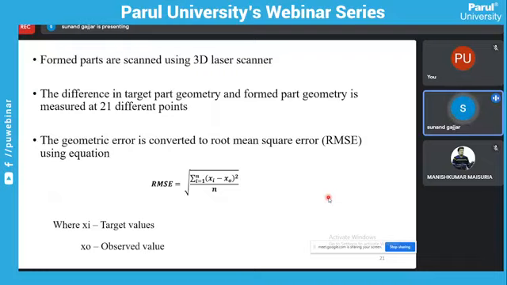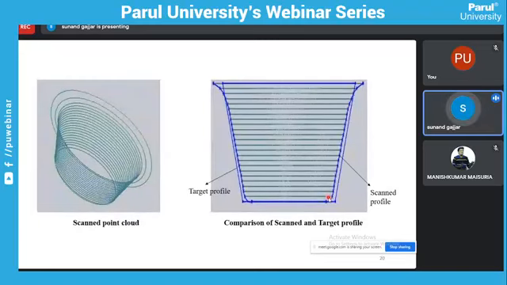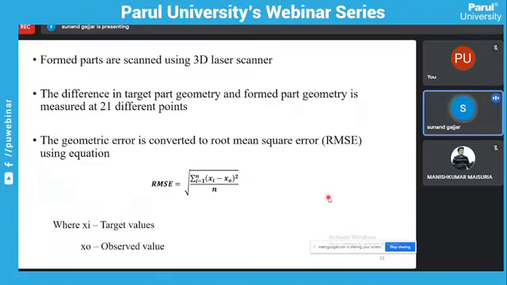Because sometimes your difference will be on the negative side, or in the positive side, right? So if we only do the sum of these errors, there are chances that one positive and one negative error will not have any influence on the geometric error.